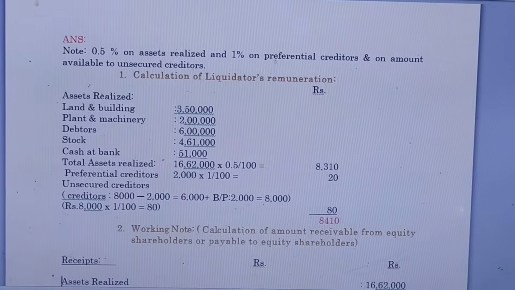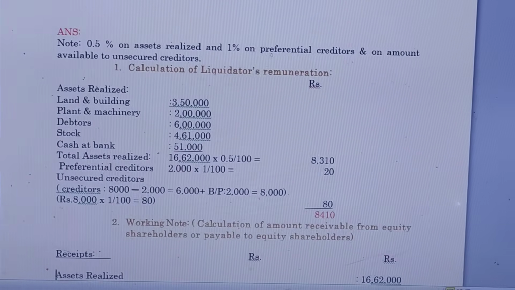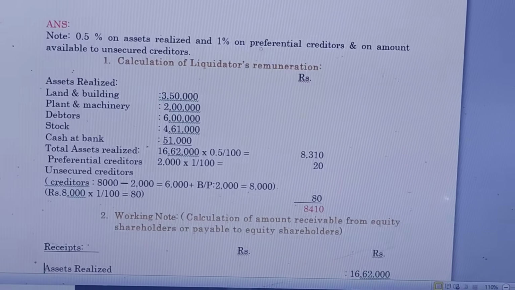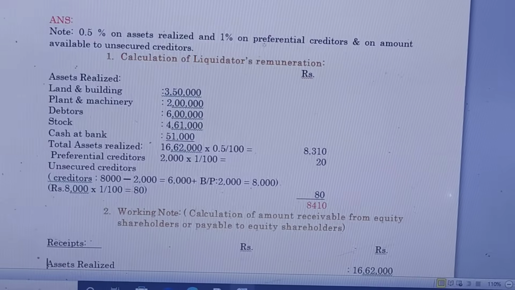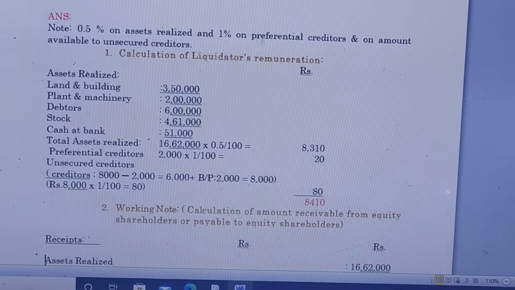The total assets realized is 16 lakhs 62,000. Multiply with 0.5 divided by 100, we get 8,310. Then preferential creditors rupees 2,000 multiply with 1 divided by 100, we get 20.